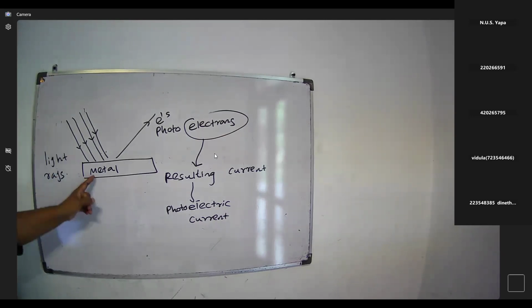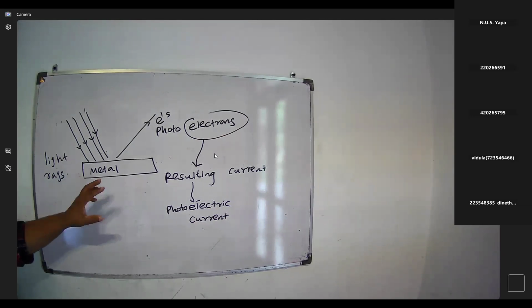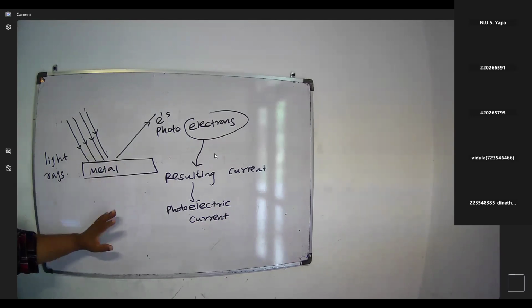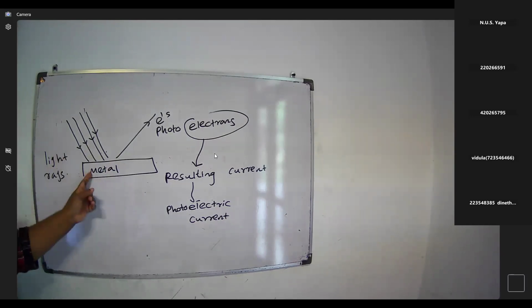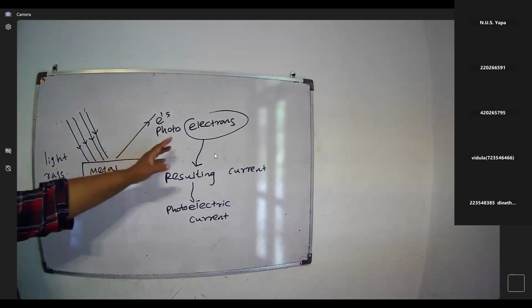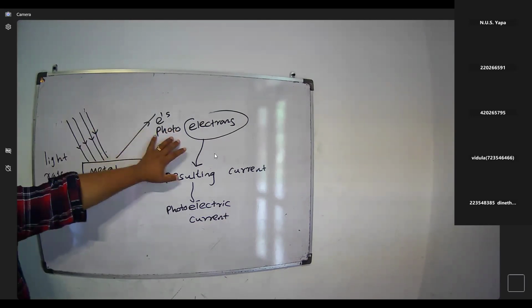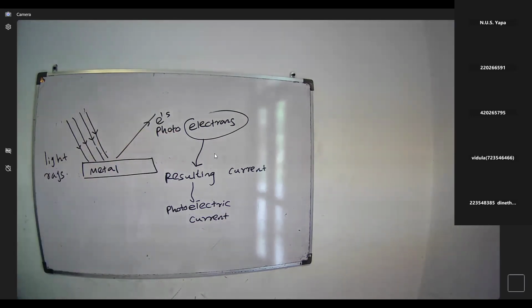Okay, then when metal surfaces emit electrons under the effect of light rays, it is called the photoelectric effect. Then you can see this is the particle nature of electromagnetic radiation, right?